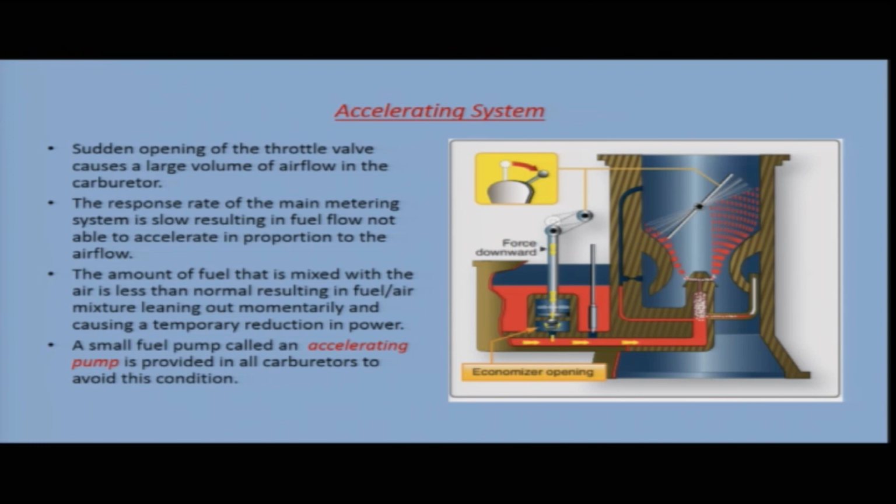Now, when your throttle valve is opened suddenly, it causes a large volume of airflow in the carburetor. The response rate of the main metering system is slow, resulting in fuel flow not able to accelerate in proportion to the airflow.